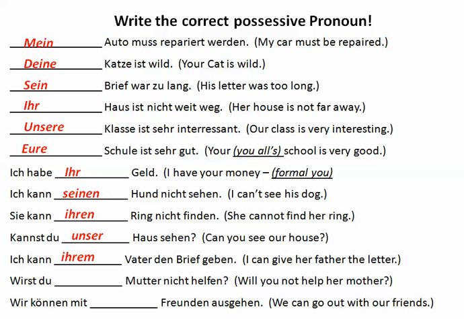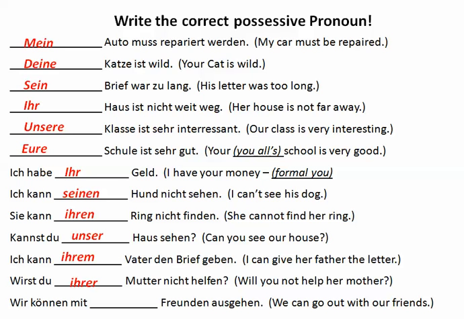Will you not help your mother? Helfen is a dative verb, so it's going to be dative. Feminine noun, die Mutter. And if we want to say her mother, we're going to use ihr. So wirst du ihre Mutter nicht helfen? The reason why is die Mutter changes to der, the er goes on to ihr, so ihrer Mutter nicht helfen.